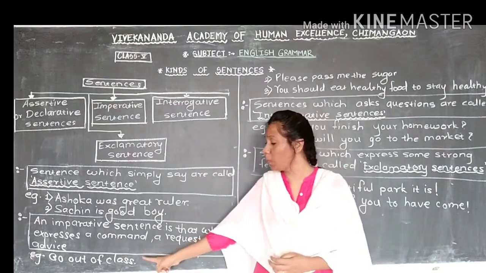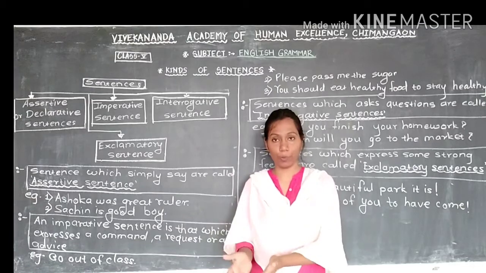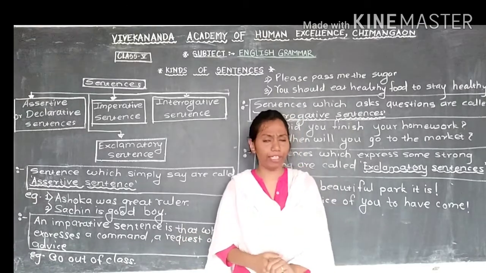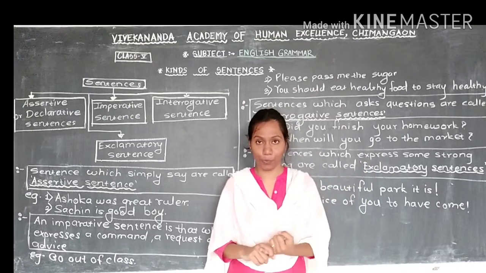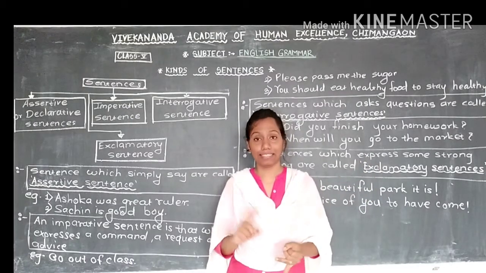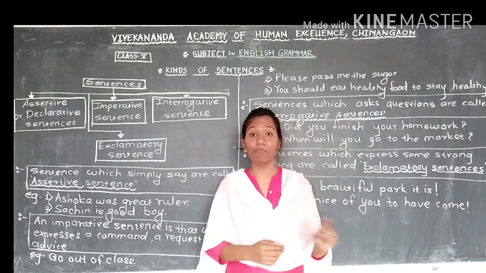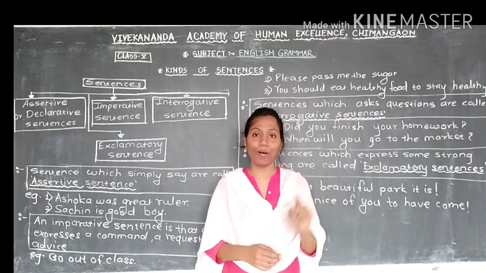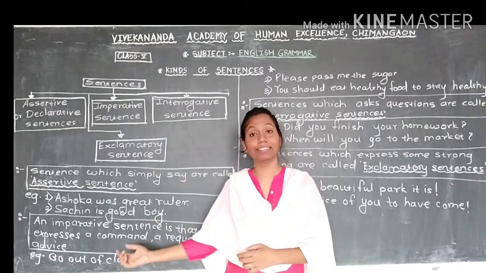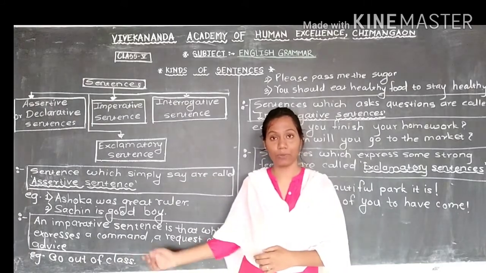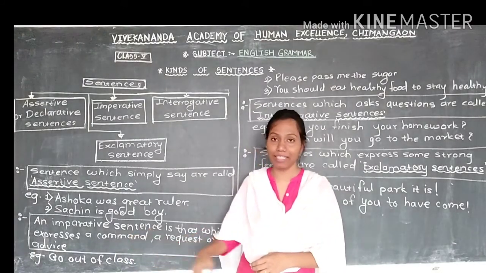The first one is: go out of class. Now you tell me, is this order, request or advice? When the teacher is telling you to go out of the class, what is this? Is this request? No. Is this advice, are they suggesting you to go out? No. They are giving you an order directly to go out of the class. So here, this sentence is related to command. Okay, this is order, this is command. So this is an imperative sentence.